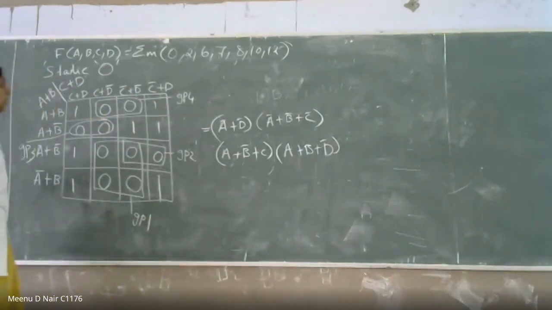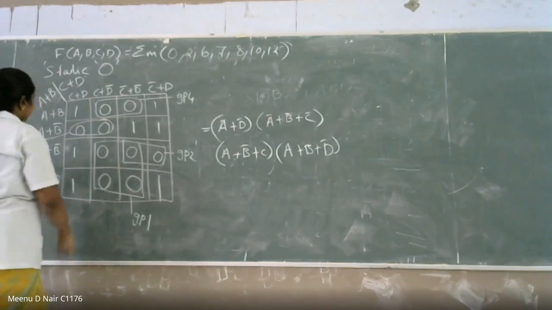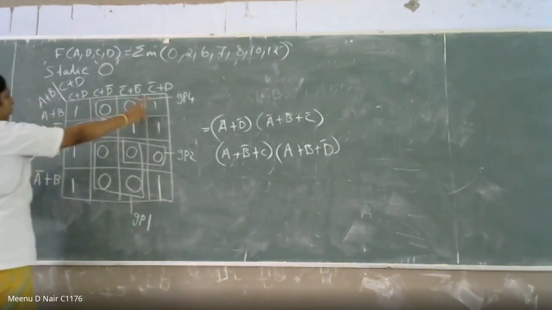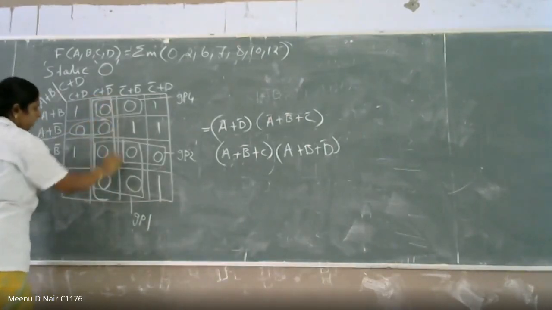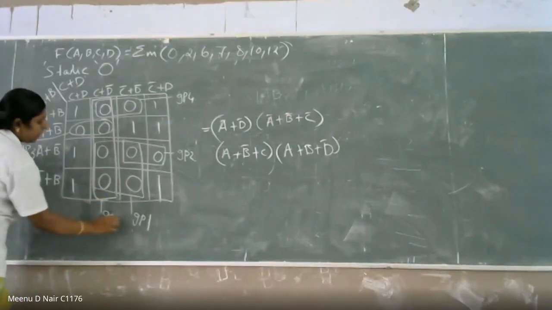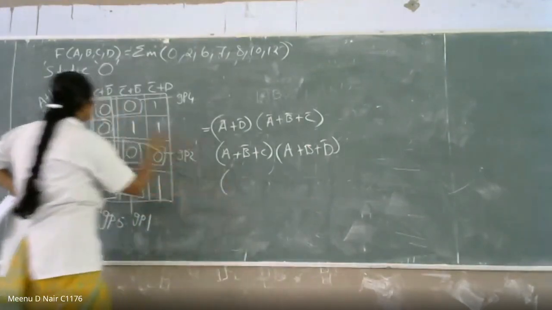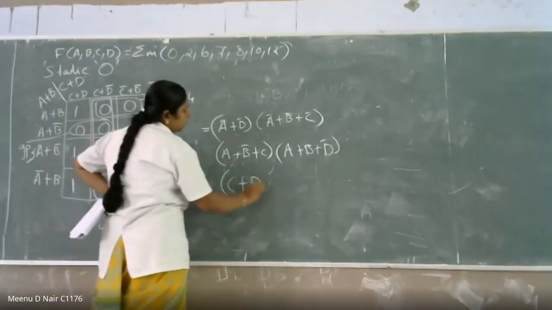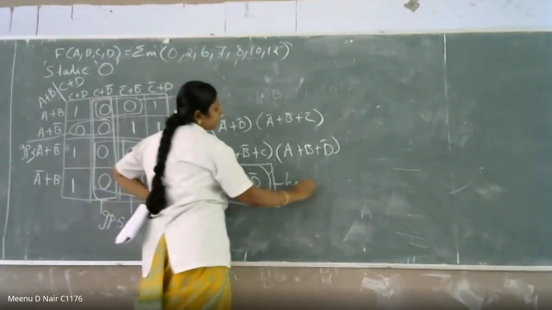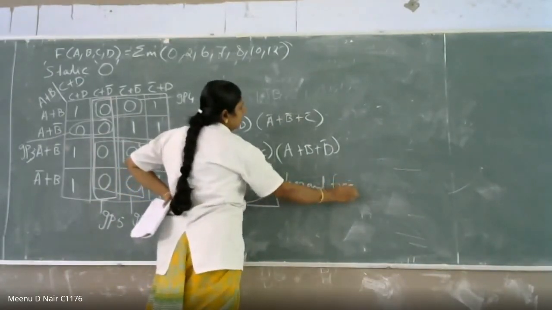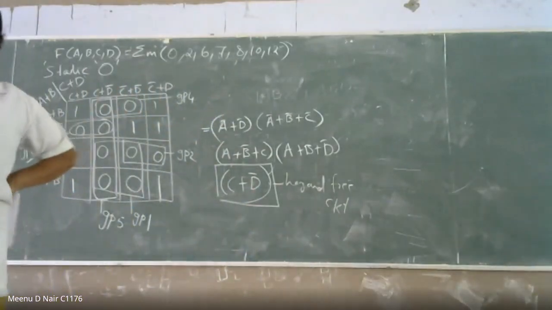So you are going to check the connections between these groups. Group number 2 and group number 1 are connected, but group number 3 is not connected and group number 4 is not connected. So what you can do is make a quad here. This is your group number 5. So all the terms will be connected. The additional term is C plus D bar. This will make the hazard-free circuit. This is for static zero realization.